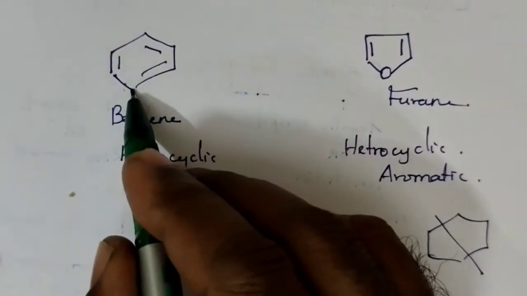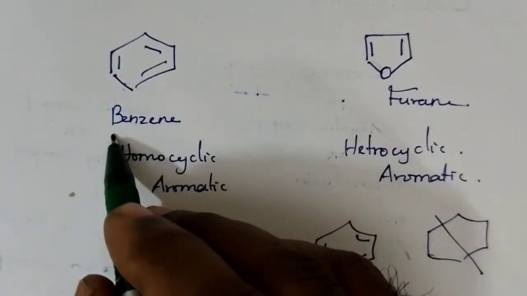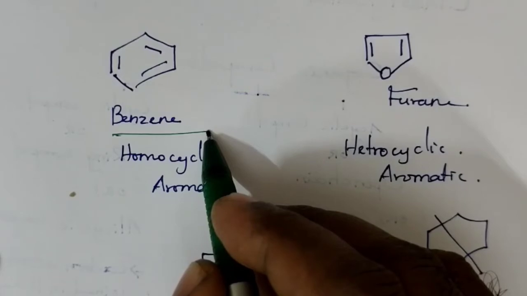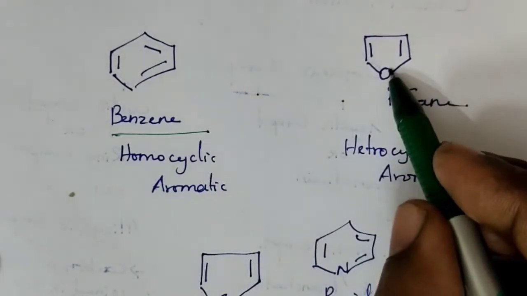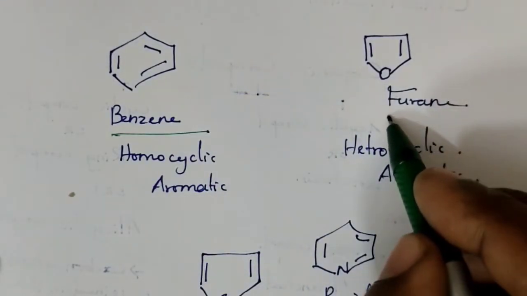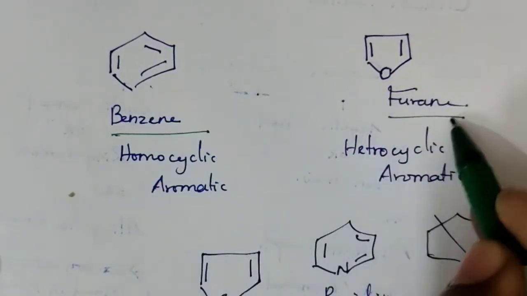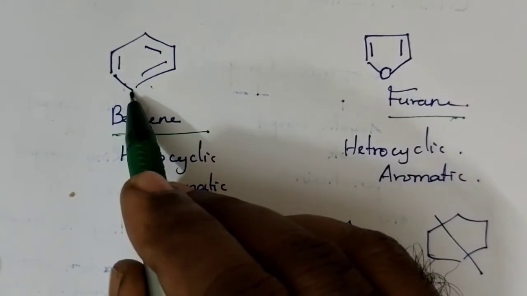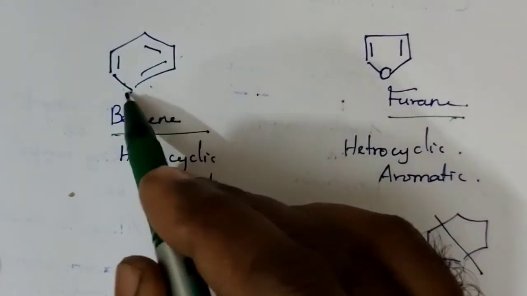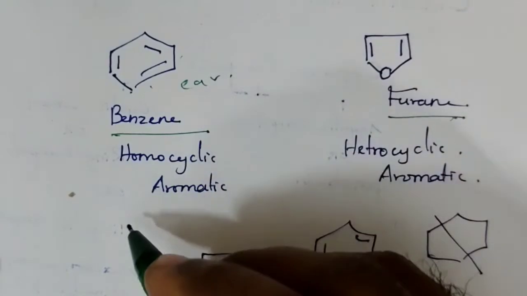This is one of the aromatic compounds we commonly study, called benzene. This is another one, also an aromatic compound. It is called furan. What is the basic difference between benzene and furan? In benzene, all the corners are made up of carbon alone.